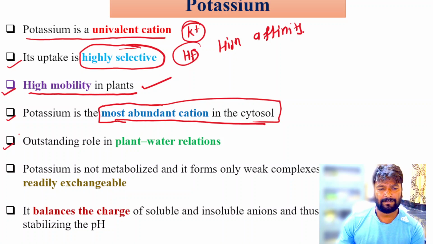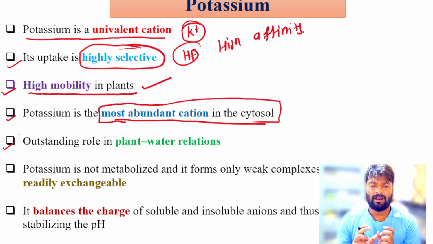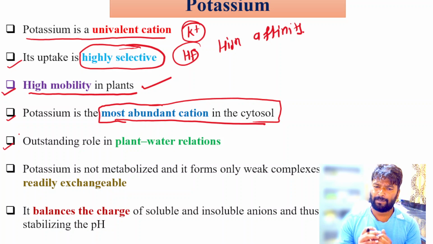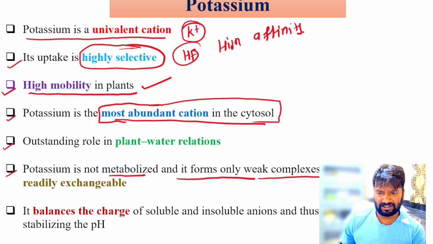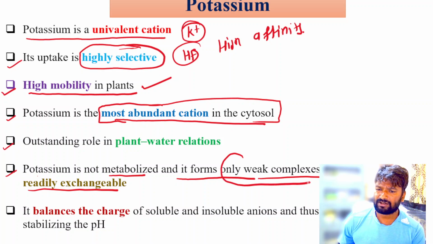Next point is that potassium has an outstanding role in plant water relationships. Then next, potassium is not metabolized and it forms only weak complexes in which it is readily exchangeable, meaning it forms very few complexes.